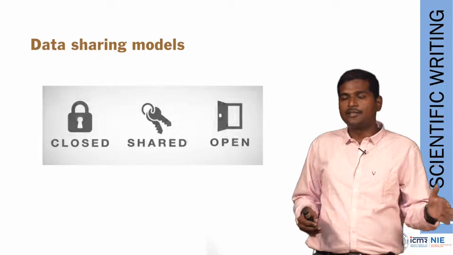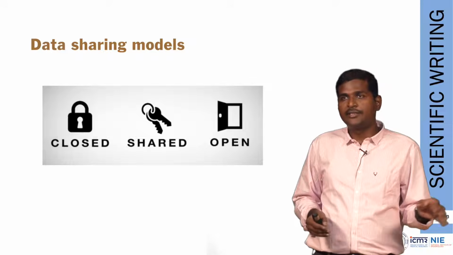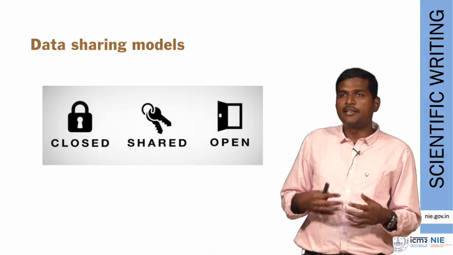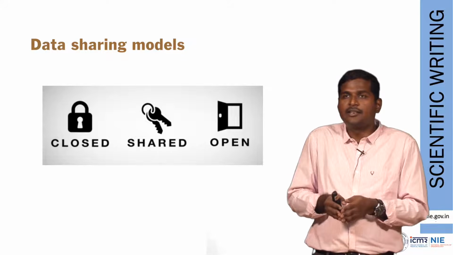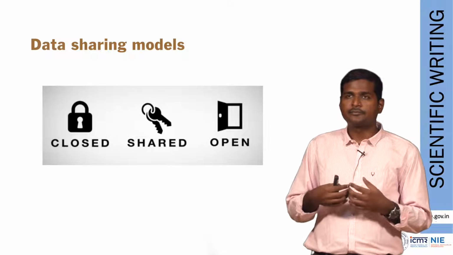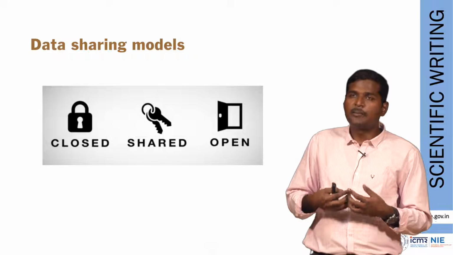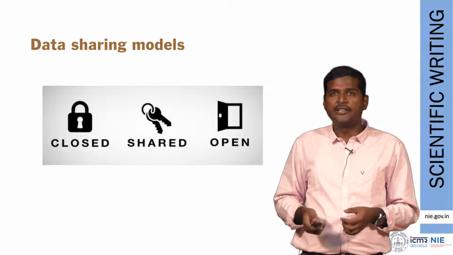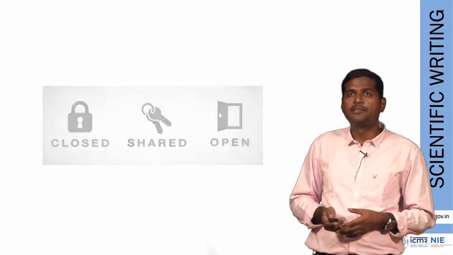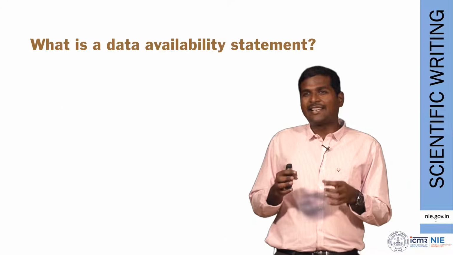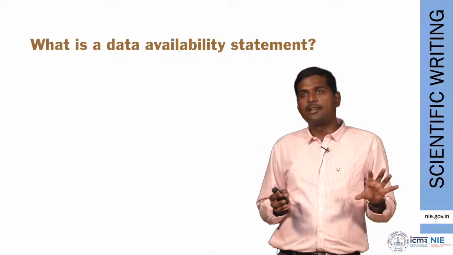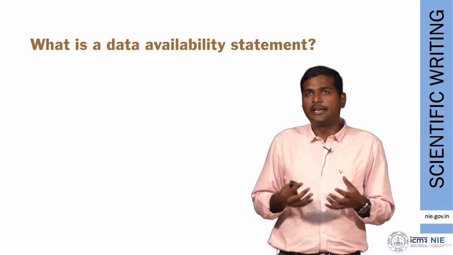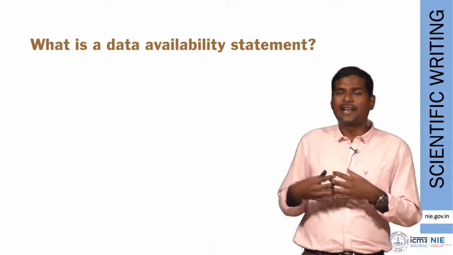So at one end there is closed, where no data is shared. At the other end it is open, completely open, without any rules, regulations, or restrictions. And in between there is a shared mechanism, where you put some restrictions on the data which is being requested and the data which is ultimately shared. So these are three basic models. So now coming to the practical part, whatever I have shown so far is just theoretical knowledge, but now we come to the practical part.